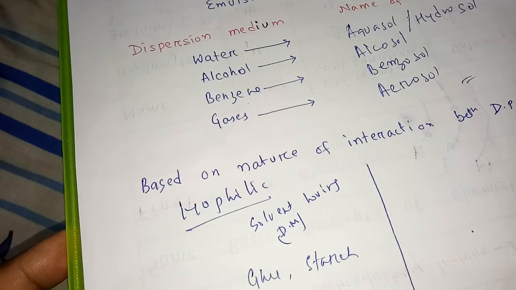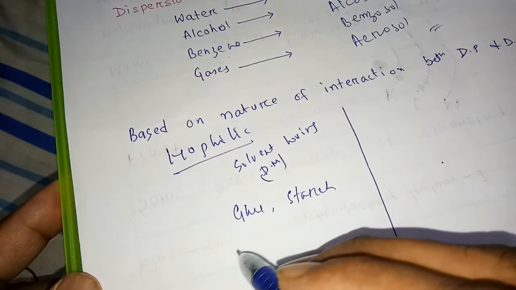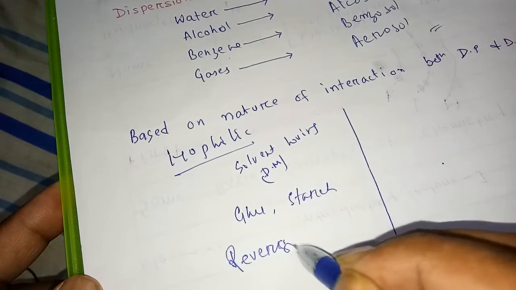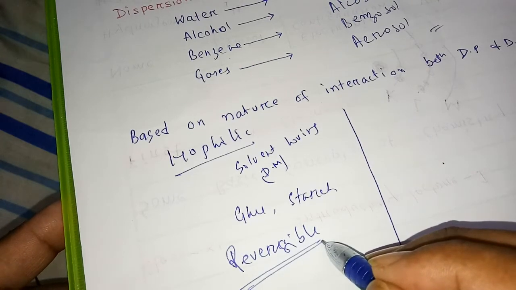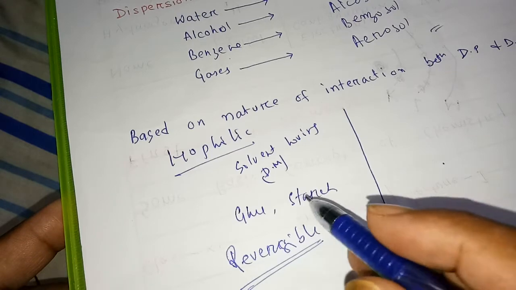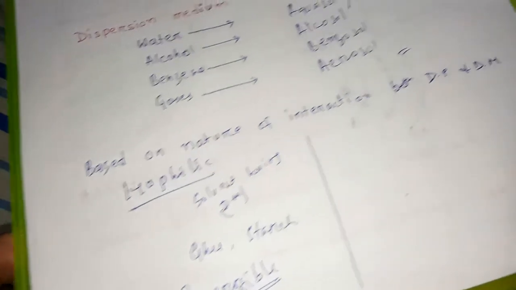Another point in this one you should remember: lyophilic sols are reversible. Means when you add more and more water, they mix up with the water. Means from that precipitate you again get back the solution.